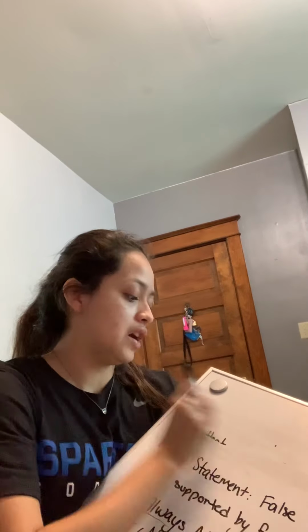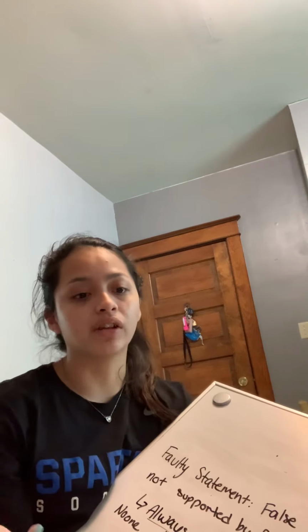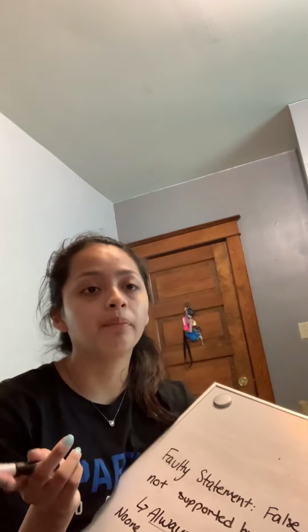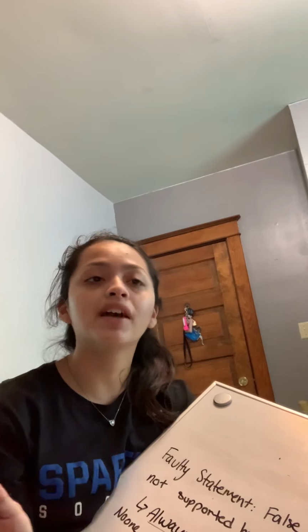Okay, Samantha, good job. So Samantha said we can say some people like chocolate ice cream. Or we could say almost everyone loves chocolate ice cream because almost everyone raised their hand, correct? Good job.